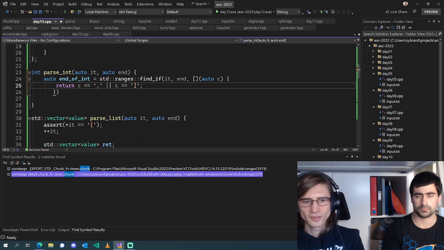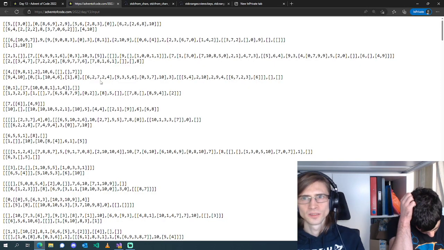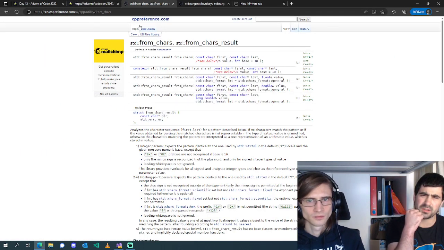Is there a find first of? There's something, a find first of. I don't remember if that's for. Ooh, maybe find first of would work.